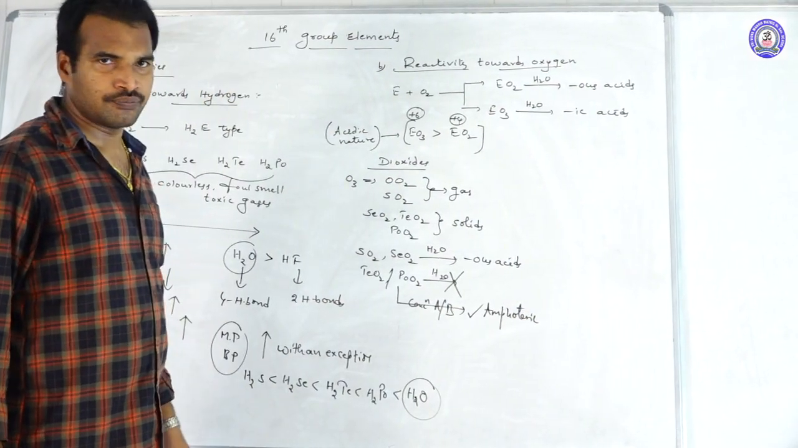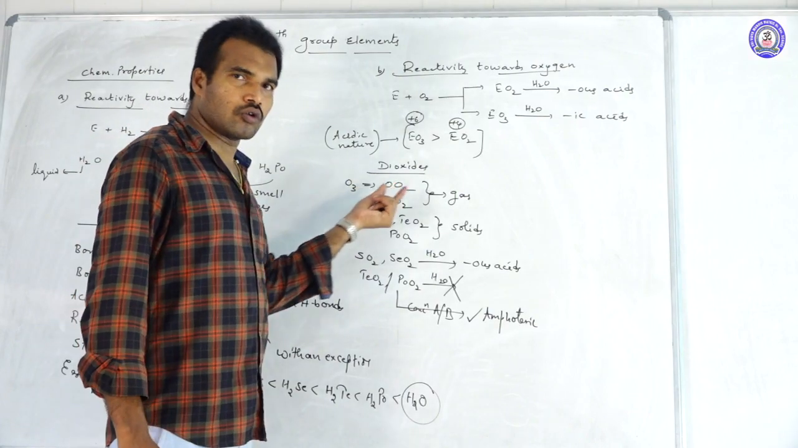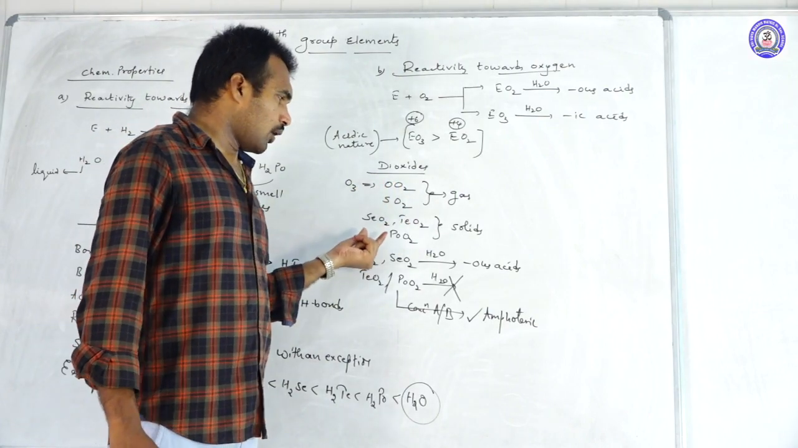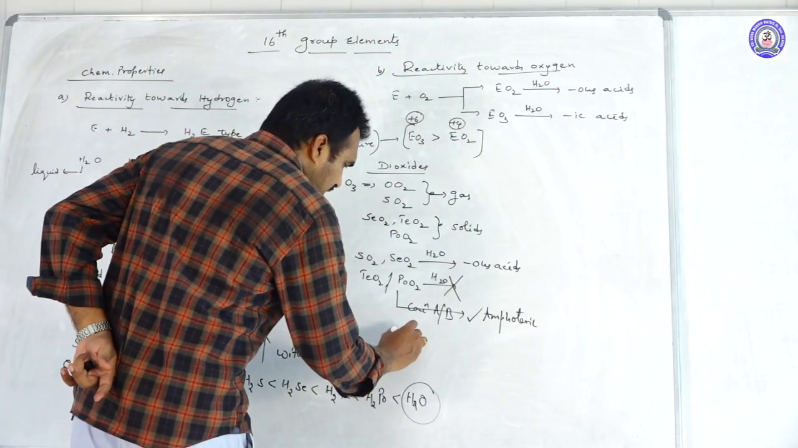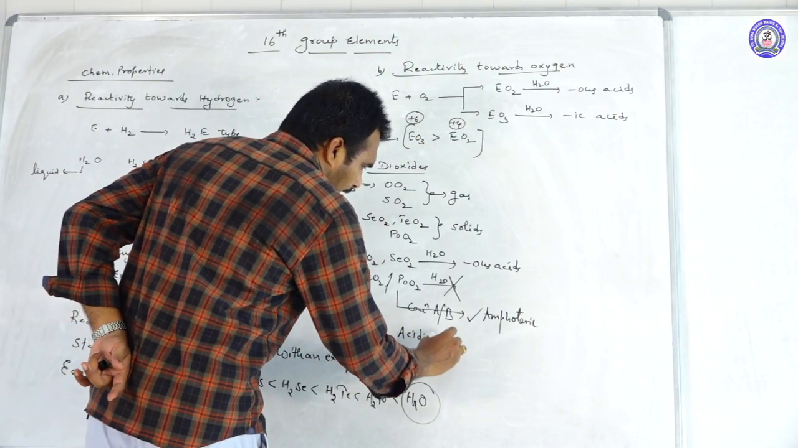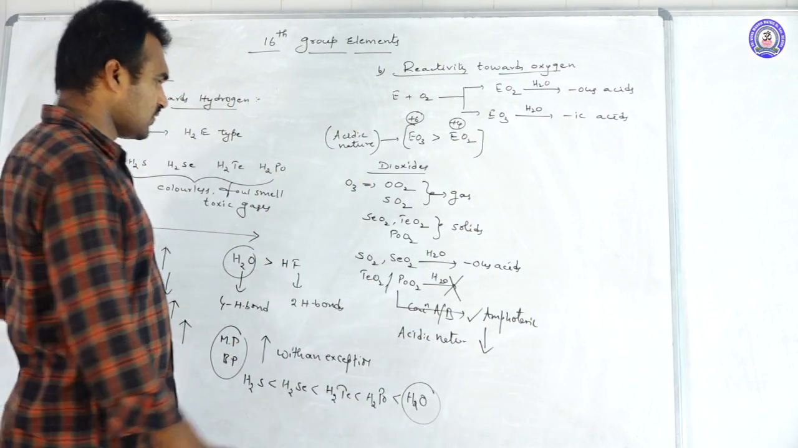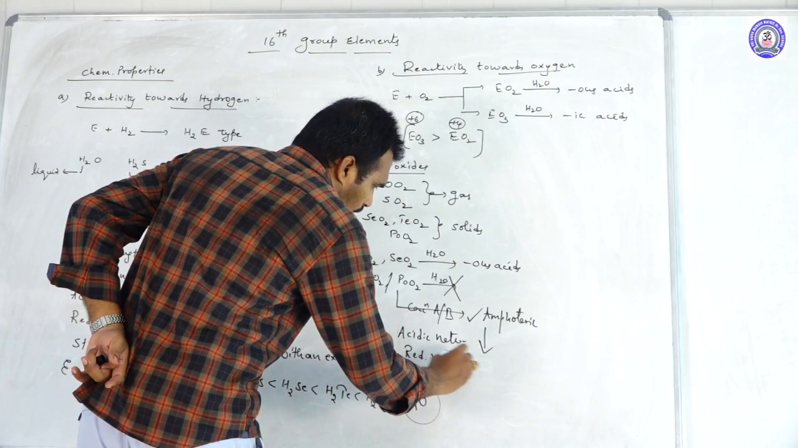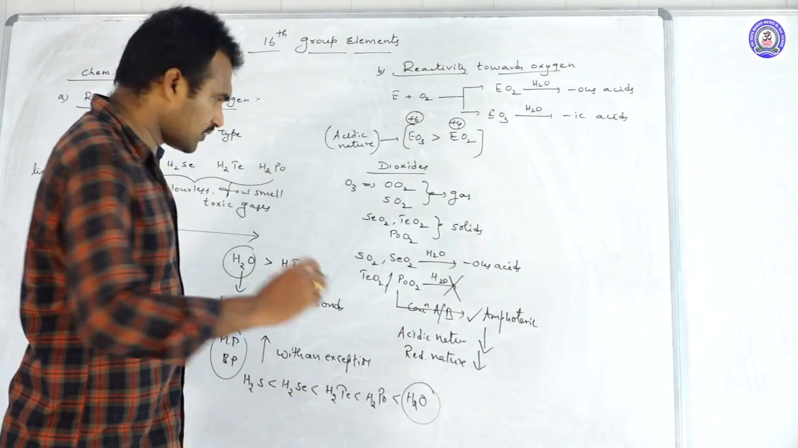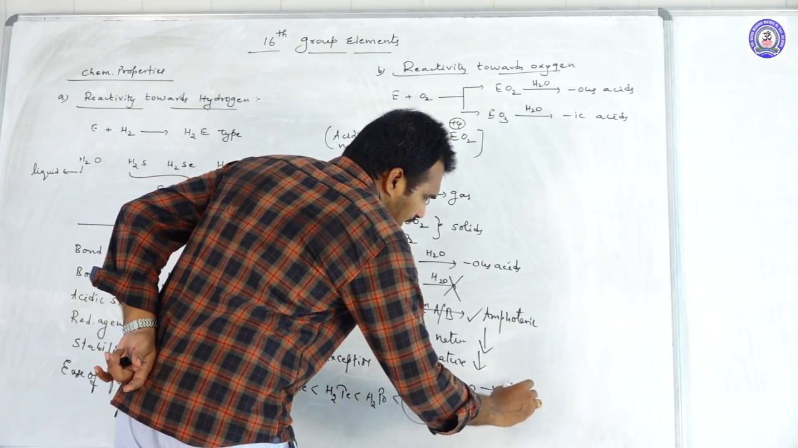Amphoteric in nature. And one more thing, when you go from top to bottom, that means ozone, SO2, SeO2, what happens? The acidic nature decreases, and also the reducing nature decreases. That is why SO2 is a strong reductant,